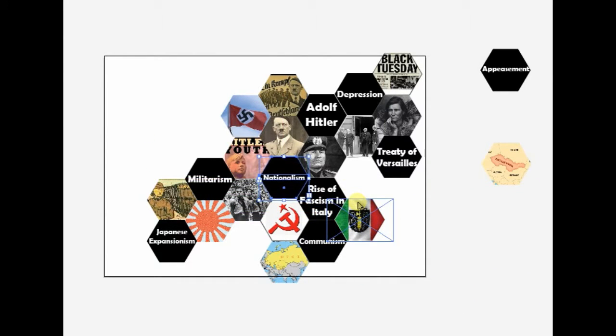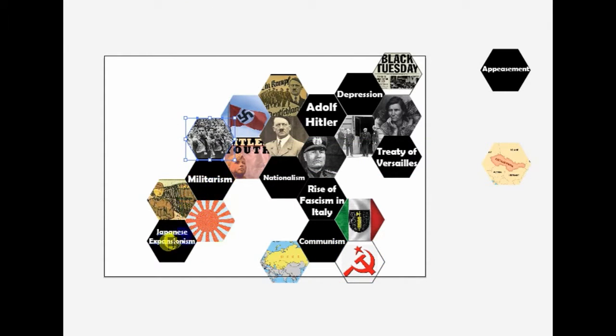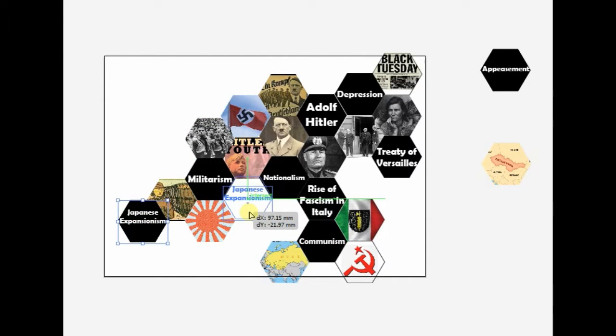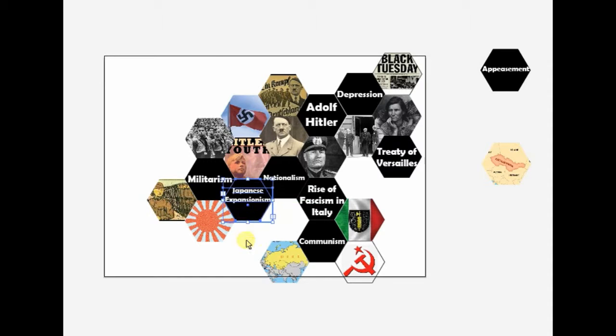their nation was the best nation in the world. They believed that they were the ones who were the best, and that is a trait of nationalism. But the Japanese expansion also came out of this nationalist point of view. So we're going to put the Japanese expansion there next to nationalism.